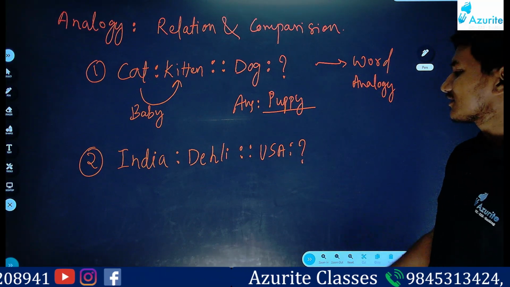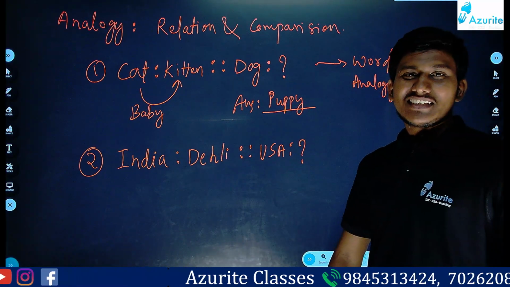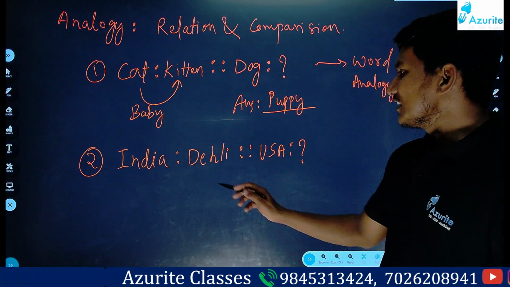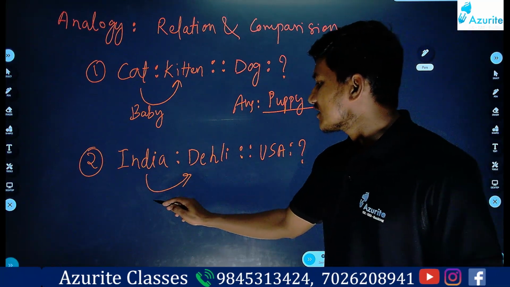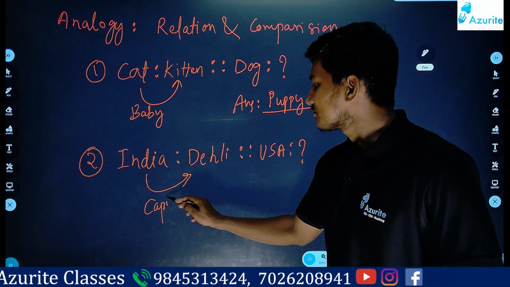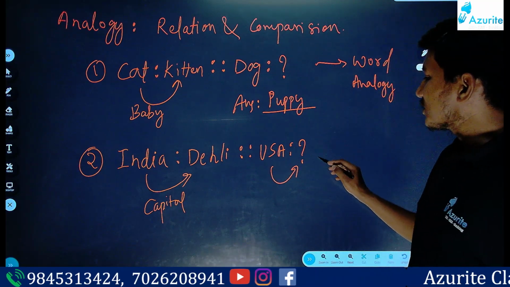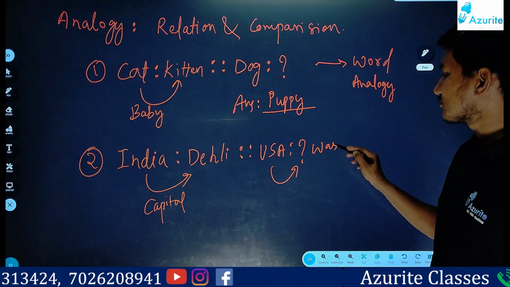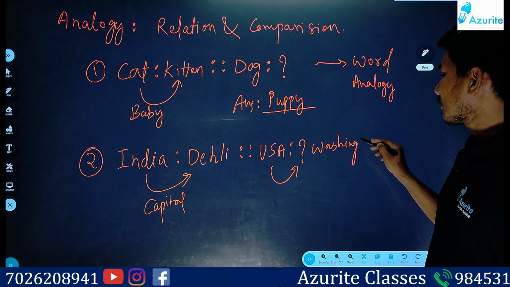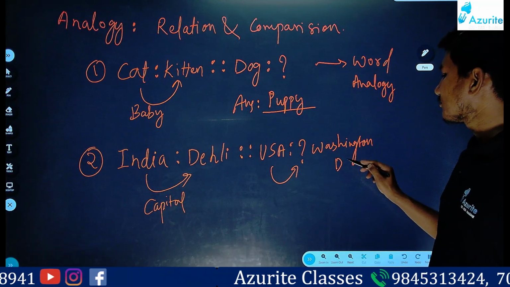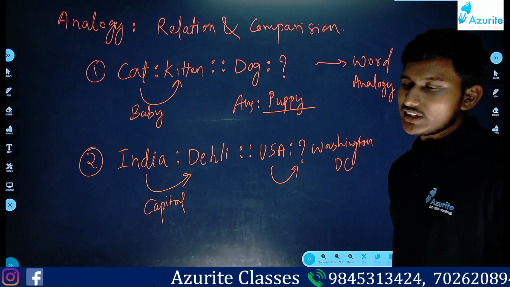Tell me the answer. Washington DC. Capital. So India's capital is what? Delhi. USA capital is Washington DC, okay, isn't it? So that is the correct answer.